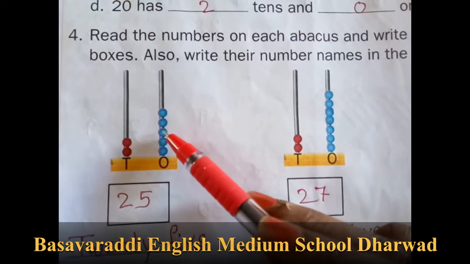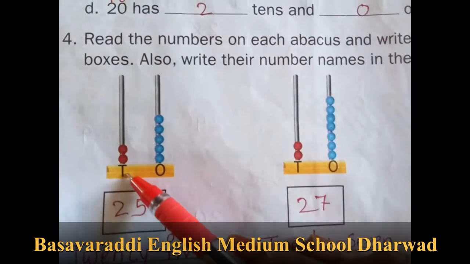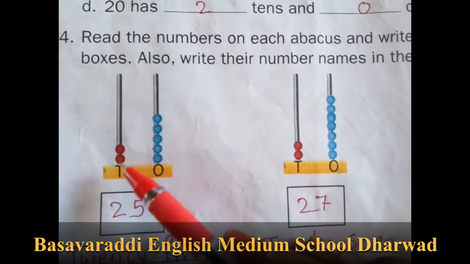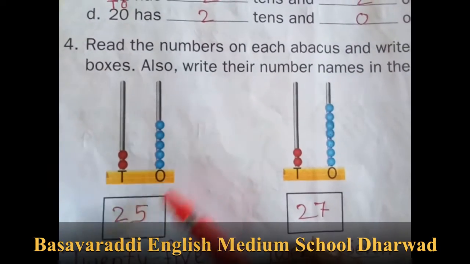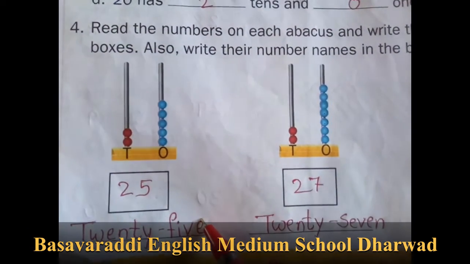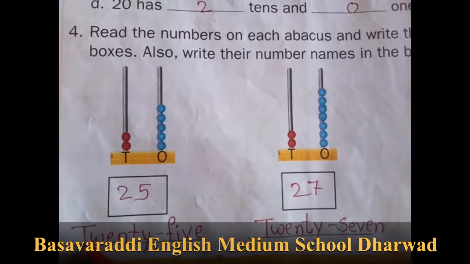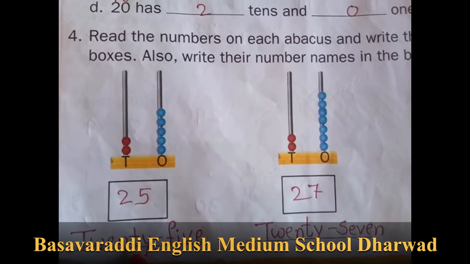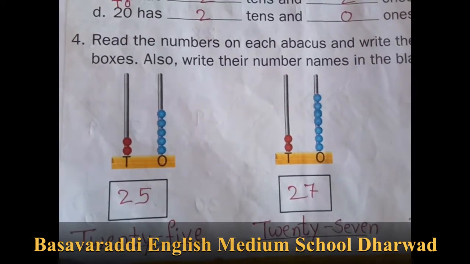Now you count the ones place. 1, 2, 3, 4, 5. Ones place is 5 and tens place is what? 1 and 2. So 2 tens. 2 tens and 5 ones. So 25. You have to write down the number and number name. The number name is T-W-E-N-T-Y, 20, FIVE, 5, 25.